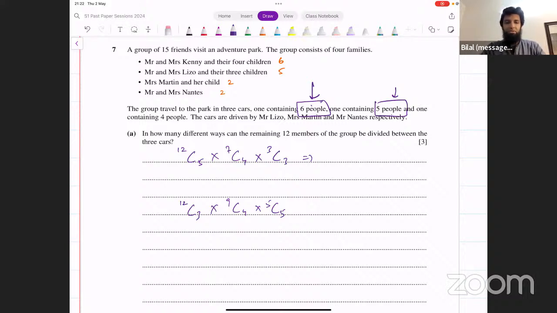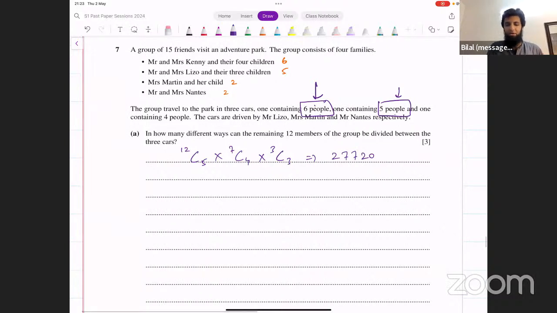So you can actually choose any of them, in any order basically. It doesn't matter. So what do we get here? 12C5. Let's figure this out. 12C5 multiplied by 7C4 into 3C3, which is just 1. And this results in 27,720. Right? That's the first part. Fairly straightforward. This is all that you had to do here.